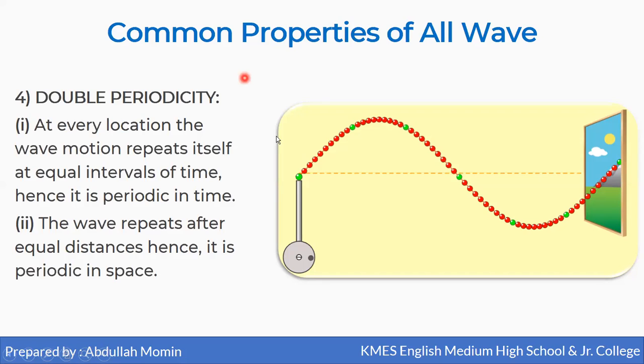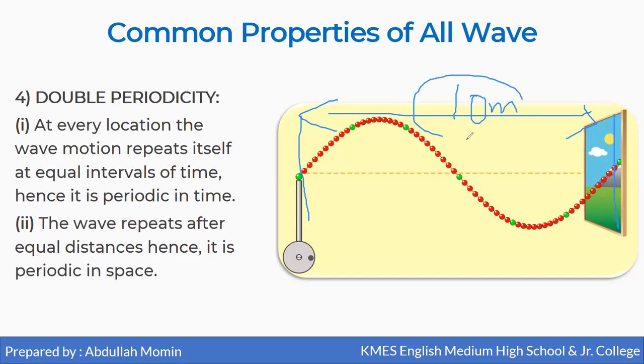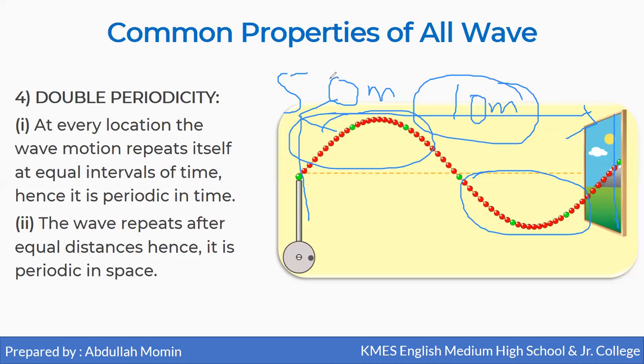The distance between this portion and this portion, suppose this distance is 10 meter, so the next wave will repeat one crest and one trough in the same distance, that is 10 meter. And if we say that it is a 50-meter long wave, that means 5 crests and 5 troughs are being developed on it.